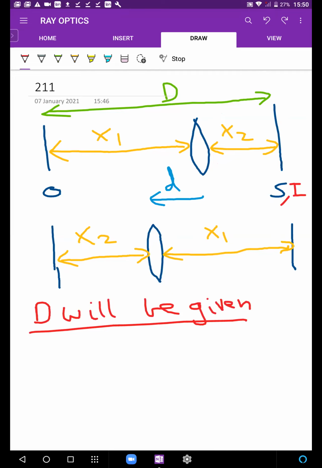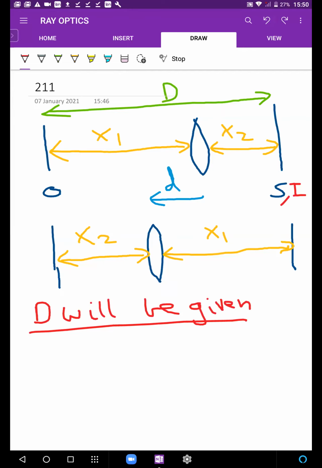So obviously that other position has to be the opposite. Some of you are saying you've done this in 10th. Good for you guys. Now, the other position has to be the opposite because अगर object का distance x1 रख के image distance x2 बन सकता है, तो vice versa भी हो सकता है. Object का distance x2 रख के image का distance भी x1 मिल सकता है.